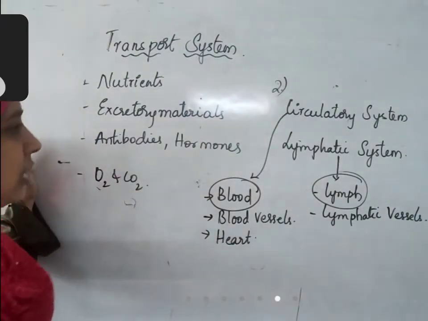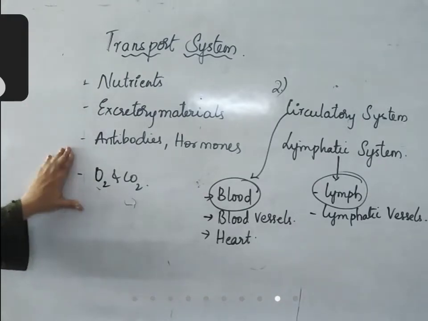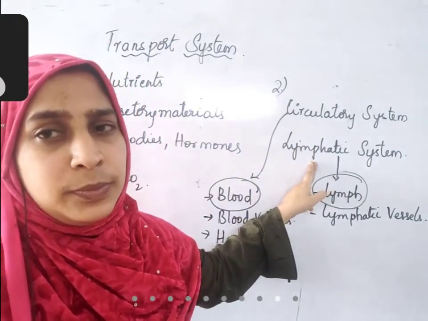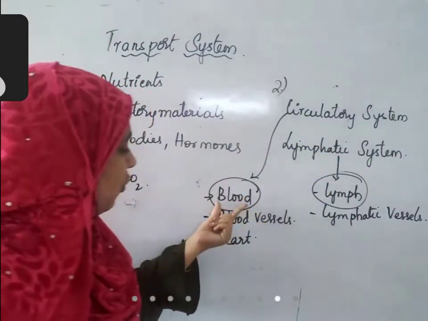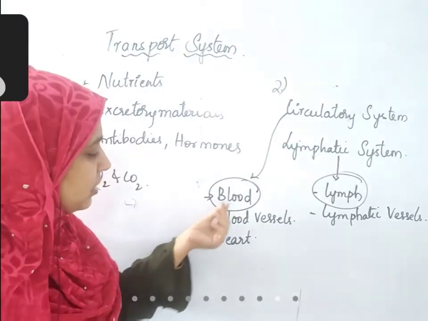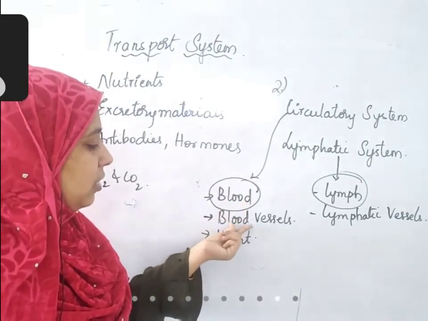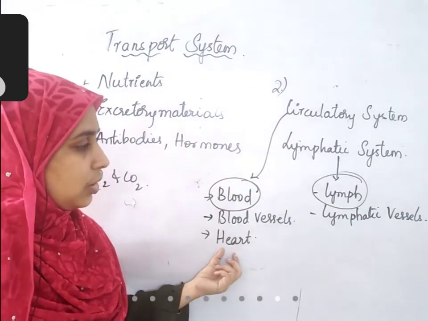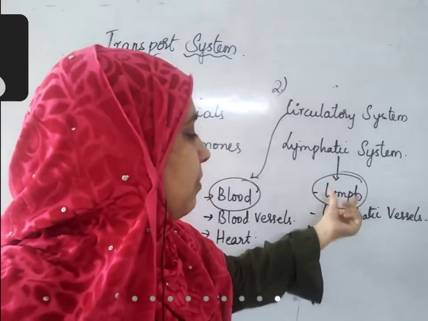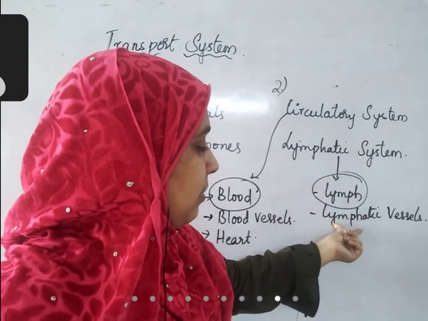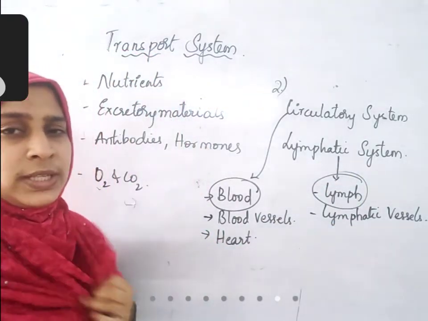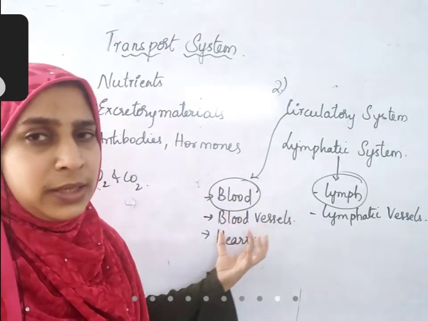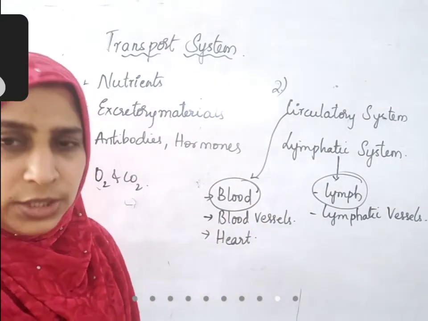So different things need to be transported in our body. For this, we have two types of transport system. One is the circulatory system, the second one is the lymphatic system. The circulatory system is composed of blood. The fluid that moves in the circulatory system is blood, it is carried by blood vessels, and the heart is a pumping organ that is present. Second, the lymphatic system has lymph, the fluid that flows in the lymphatic system, and lymphatic vessels are those vessels which carry the lymph. So we'll discuss first the fluids, lymph and blood, then we'll go into the systems.